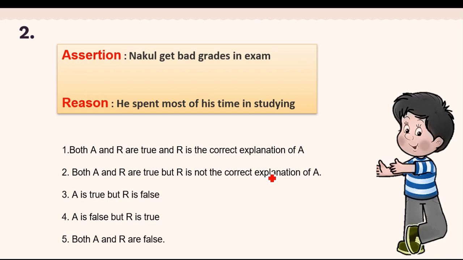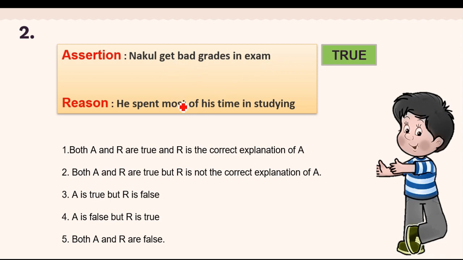Now coming to this second one, this is about Nakul. The assertion is Nakul gets bad grades in exam. Reason, he spent most of his time in studying. So let us first see whether the assertion is true or false. So is Nakul good in studies or bad in studies? I told you he's bad in studies, so he gets bad grades in exam. So this statement is true.